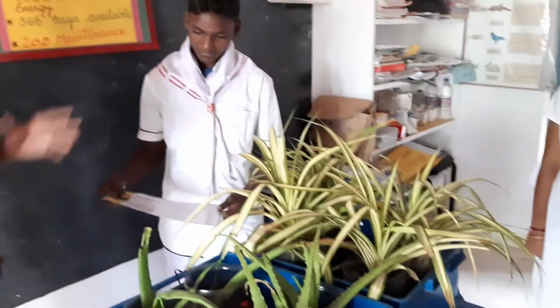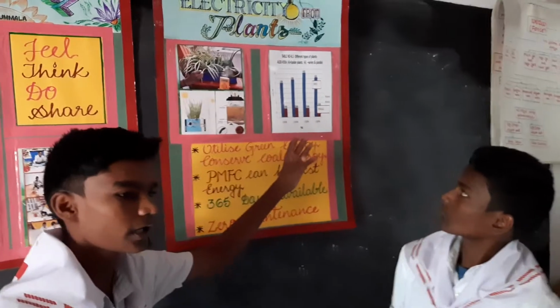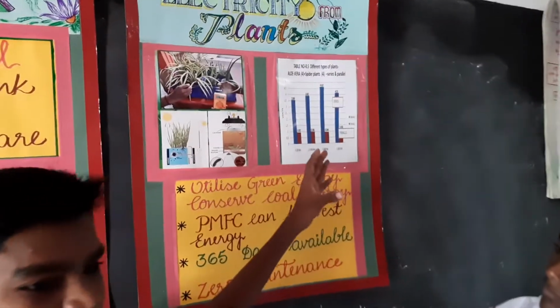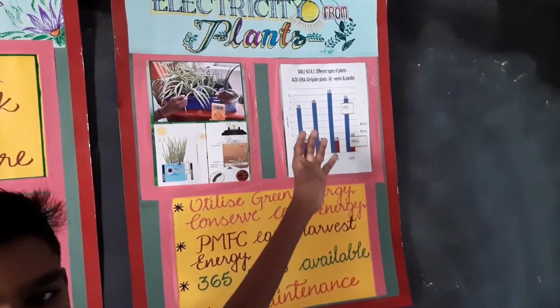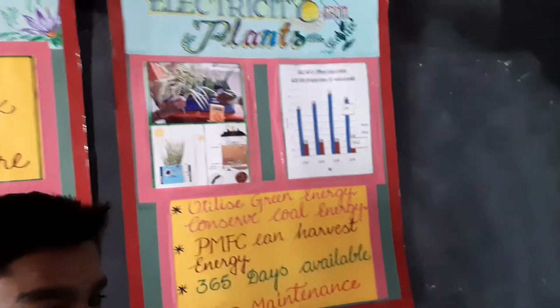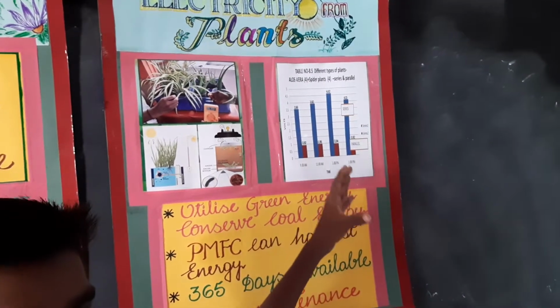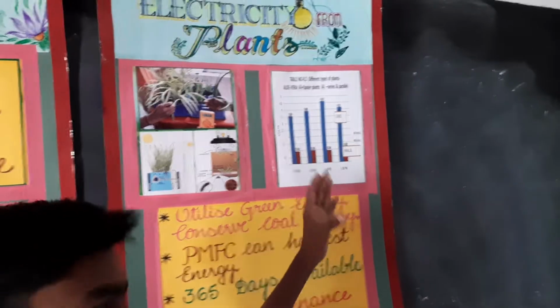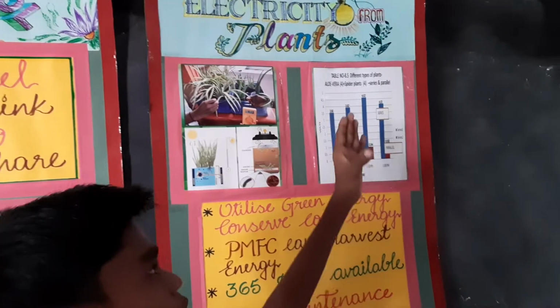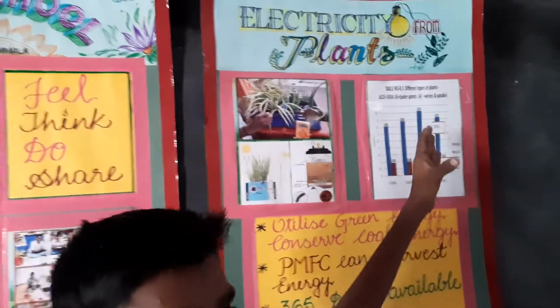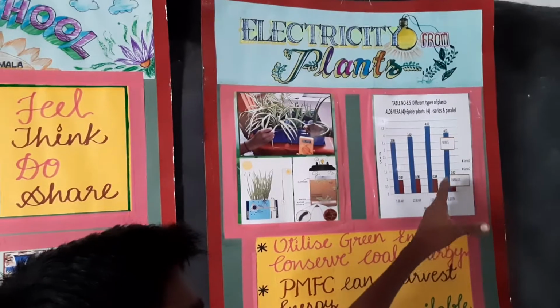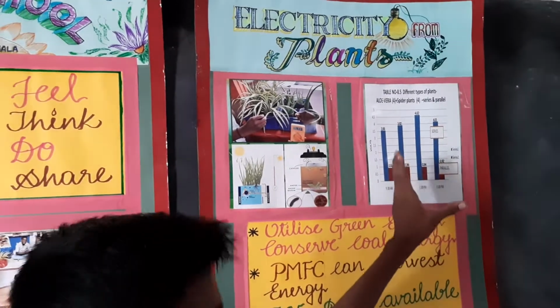Another thing we can observe in this chart is the added combination. Which combination is better? We used aloe vera 4 as well as spider 4, and we connected them in series as well as parallel with different time intervals. We got the best result at 1 pm, 4.6 volts in series. Parallel is 0.94, which is the same as one plant.